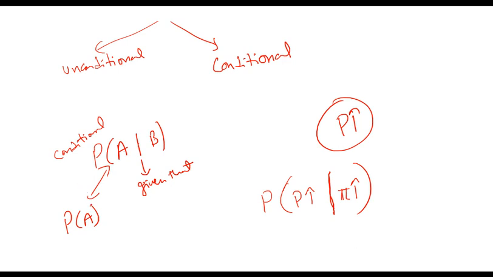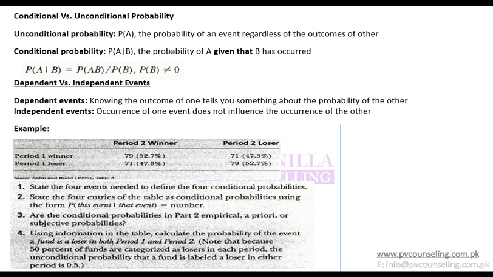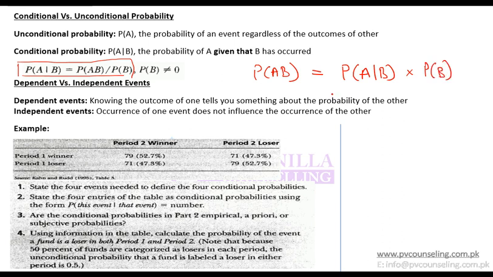Now the question is how do you convert a conditional to unconditional, or unconditional to conditional? The formula that is used is given here. Remember this formula or rearrange it, and better would be to remember this. Probability of A and B equals probability of A given that B has happened multiplied by probability of B. So remember this formula, we will apply it later. Just for now, memorize it: probability of A and B happening is equal to probability of A given that B has happened multiplied by probability of B.